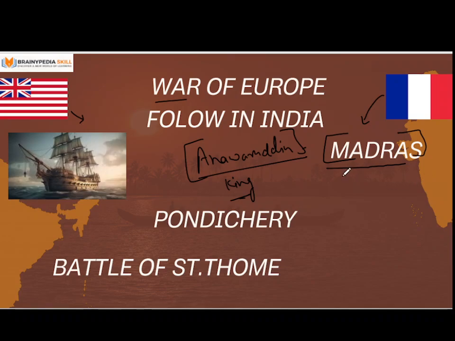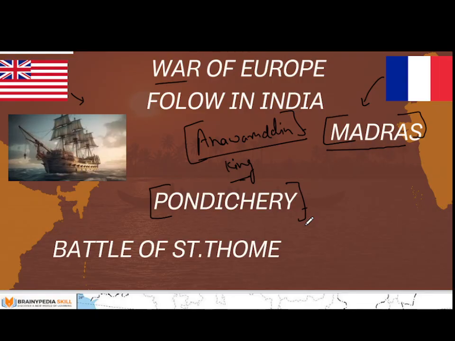In response for Madras, the Britishers wanted to attack Pondicherry, because French army were stationed there and Pondicherry is controlled by the French. The Britishers and Anwaruddin were planning to attack Pondicherry, but at that time